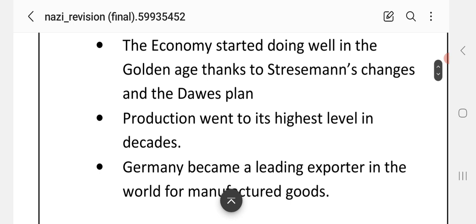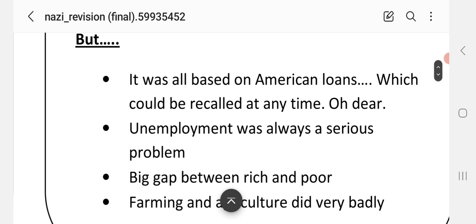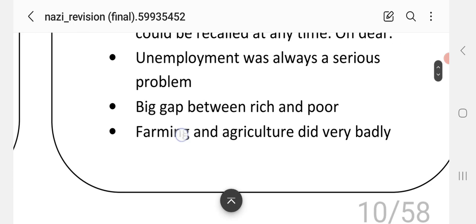The economy in the Golden Age. The economy started doing well in the Golden Age thanks to Stresemann's changes and the Dawes Plan. If you remember from the last video, he got rid of the mark, replacing it with the Rentenmark, meaning temporary mark. Production went to its highest level in decades, and Germany became a leading exporter in the world for manufactured goods, but it was all based on American loans, which could be recalled at any time. Unemployment was always a serious problem, and there was a big gap between rich and poor, and farming and agriculture did very badly.